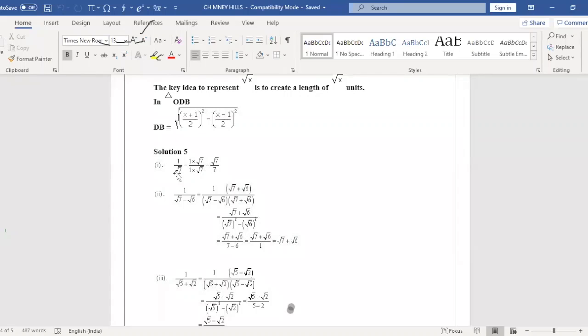So when we rationalize 1 by root 7, we multiply both numerator and denominator by root 7. So 1 into root 7 is root 7, and in the denominator root 7 into root 7 is root 7 whole square, which is 7. Any doubt in the first sum? We have already done this in the previous sum. Rationalizing the denominator means we have to take the irrational number out of the denominator. Am I clear here?